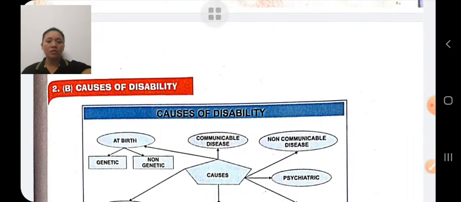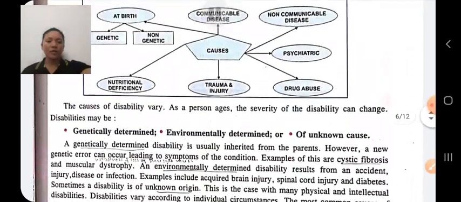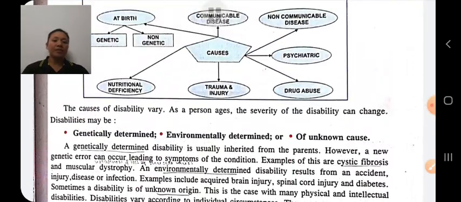Now, causes of disability. What are the causes of disability? The causes of disability vary with a person's age. The severity of disability can change. The causes of disability may be genetic factors, environmental factors, or unknown causes, etc. These are the causes of disability.